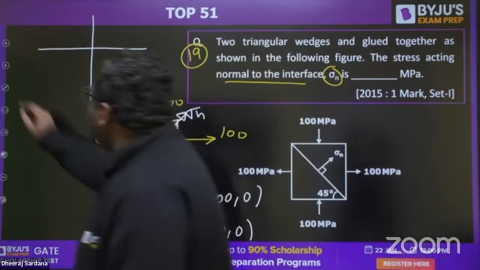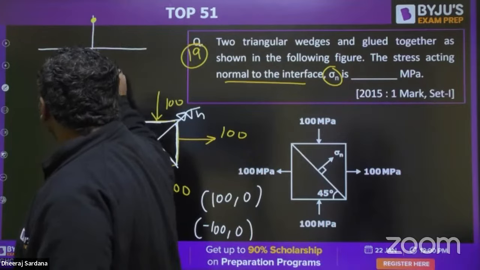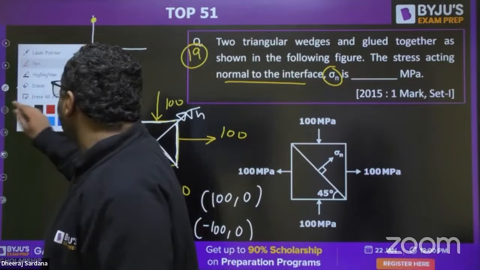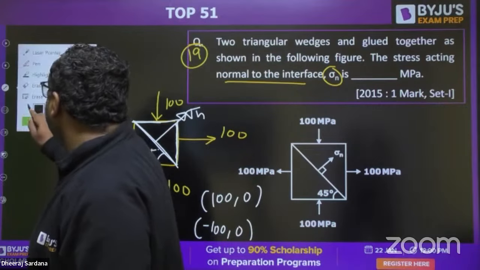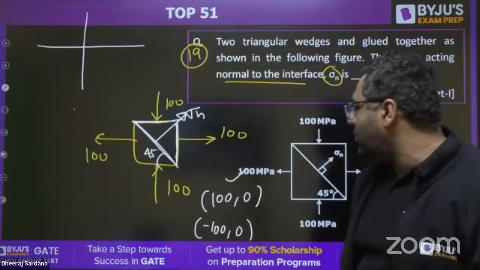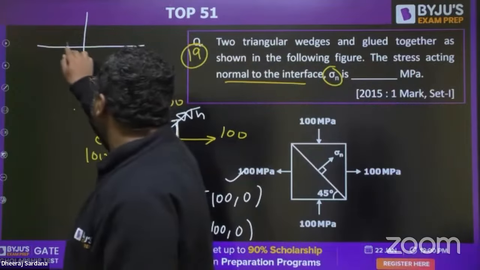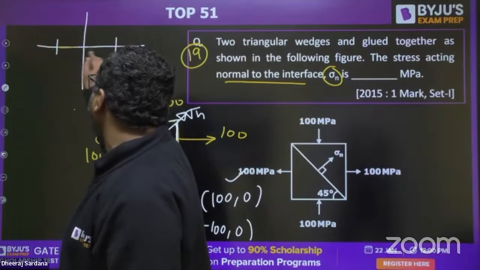Sorry, I have made it wrong, I feel so. It should be coming on the x-axis. I'm making it again. So you see on the X face 100, 0, Y face minus 100, 0. These are two points. When you join them, this will be the joining line.